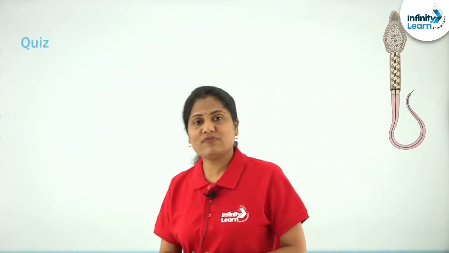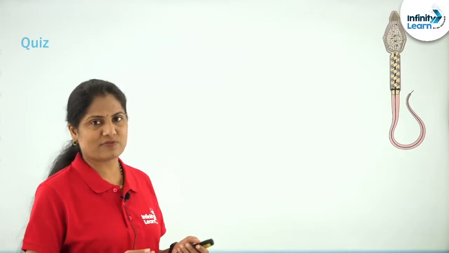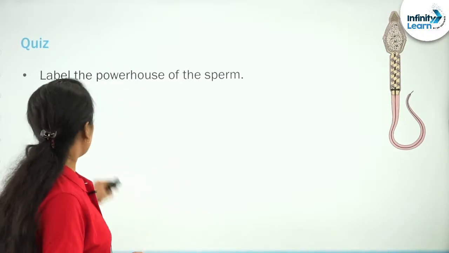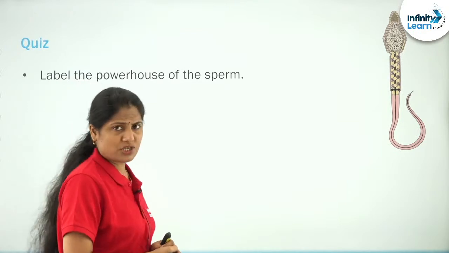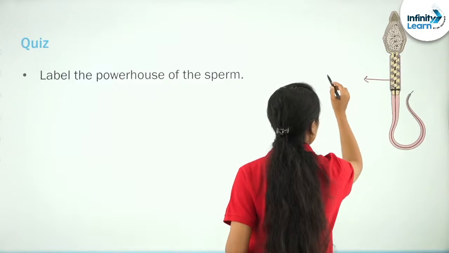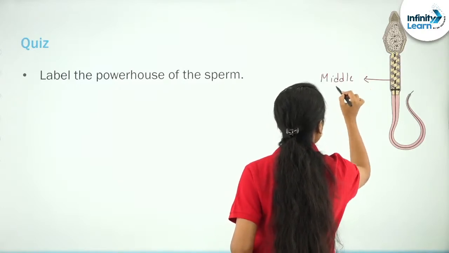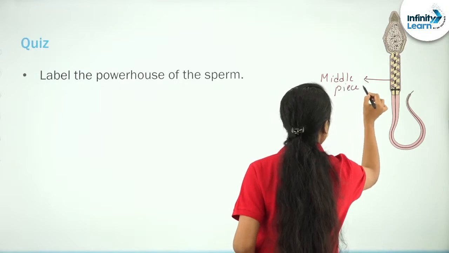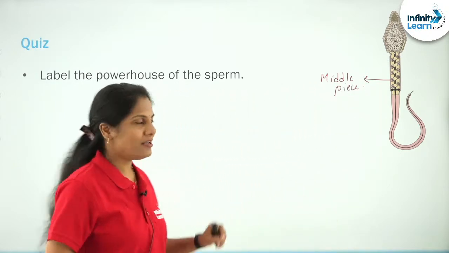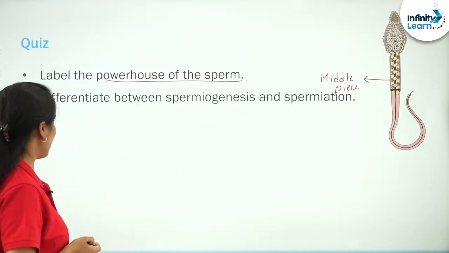So, that is where we finish our spermatogenesis topic for the day, and that little quiz that follows every single time. Label the powerhouse of the sperm. Just now we have seen, you can easily do that. Which is the one? This will be the middle piece, which will contain a lot of what? Mitochondria, and that is why it is called the powerhouse of the sperm, right?